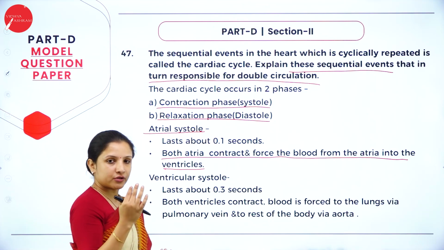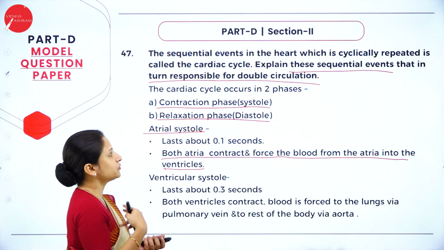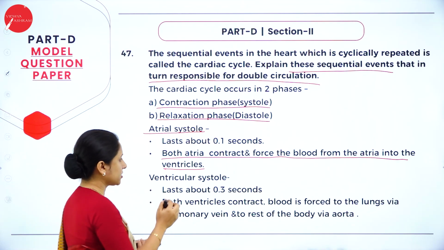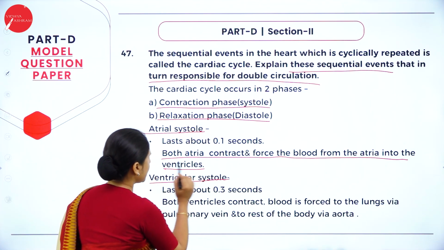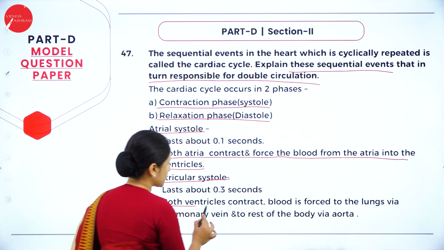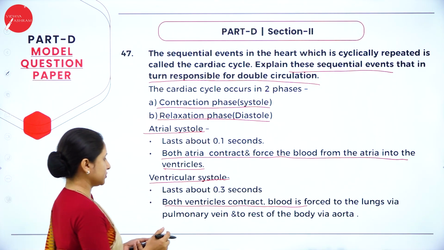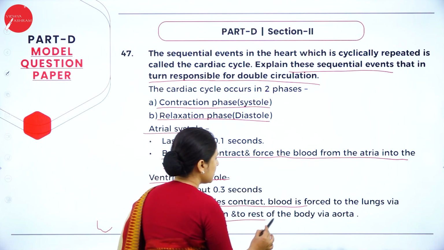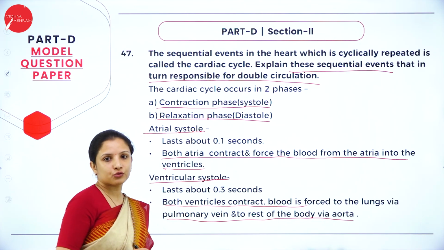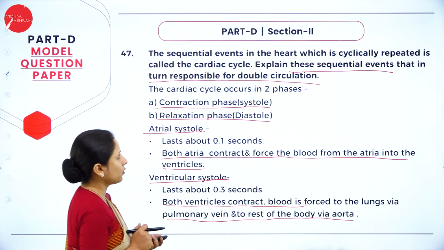Now the blood has gone to the ventricle. Now the ventricles will contract. What will happen in the ventricle? We will look into that. That is ventricular systole. Here both the ventricles contract, and when they contract, the blood is forced to the lungs via the pulmonary vein and then to the rest of the body through the aorta, which is the major vein.